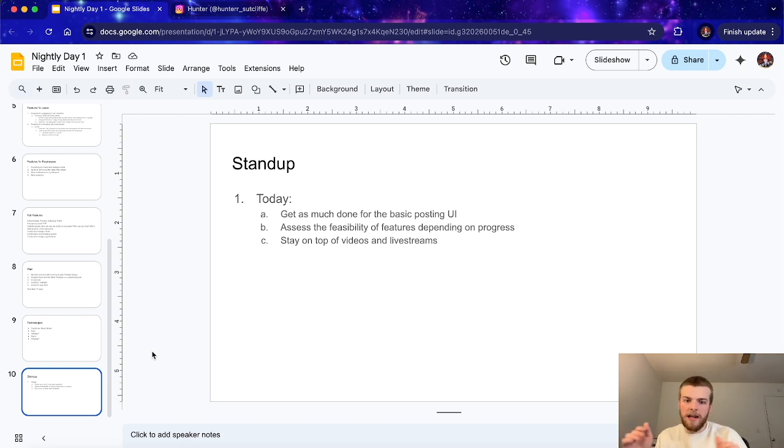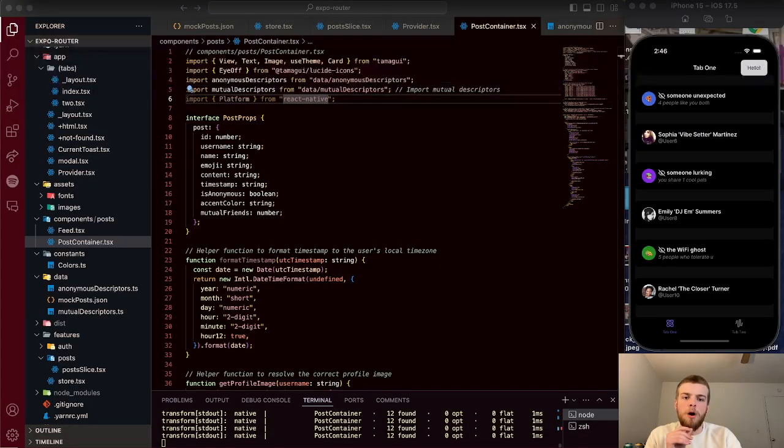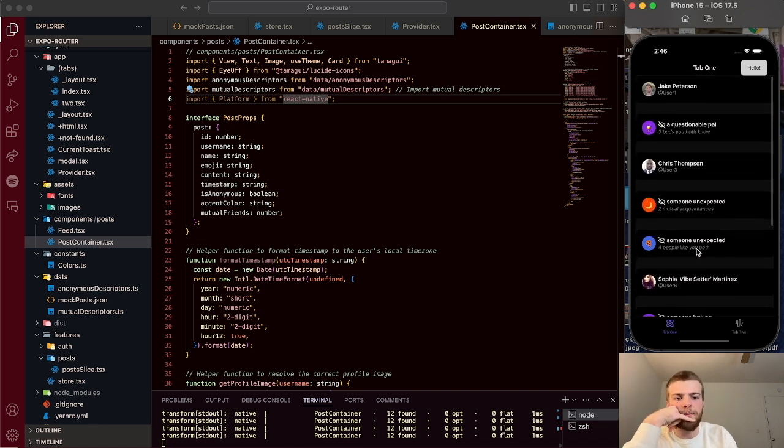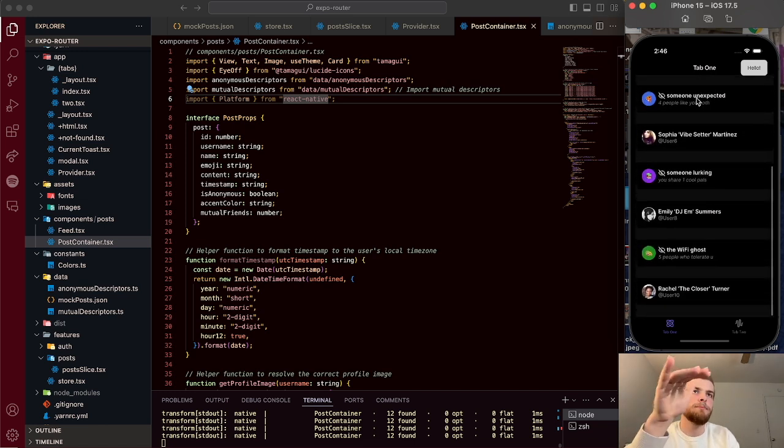Today, I'm going to end it off with a stand-up. So I'm going to try to get as much done on the basic posting UI. So you can see what I've done so far. I mean, I have really just the headers on the posts. I'd like to have more done, but this has been very important for figuring out the rendering logic, how I'm going to cache these posts, mentally, at the very least, having some understanding of how this is going to work. There have been a lot of adjustments made just as I have been writing these headers.